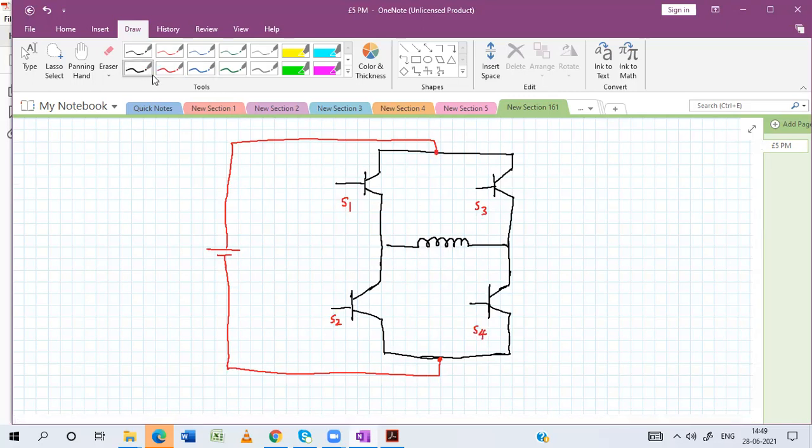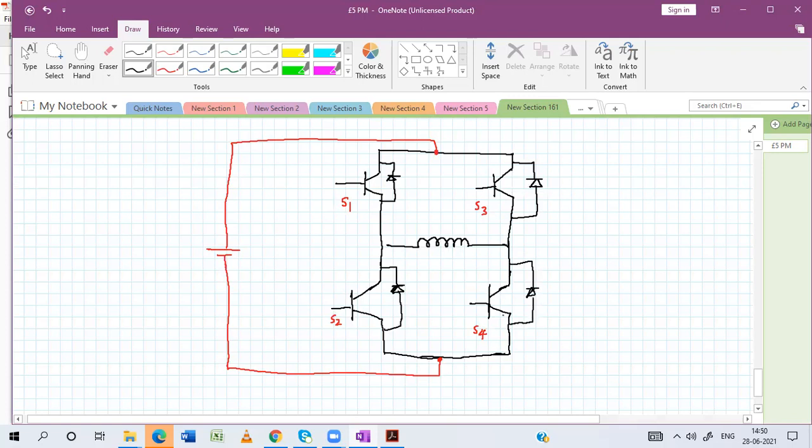And what is remaining? Here we have to connect a freewheeling diode. Okay, this is our DC field line.